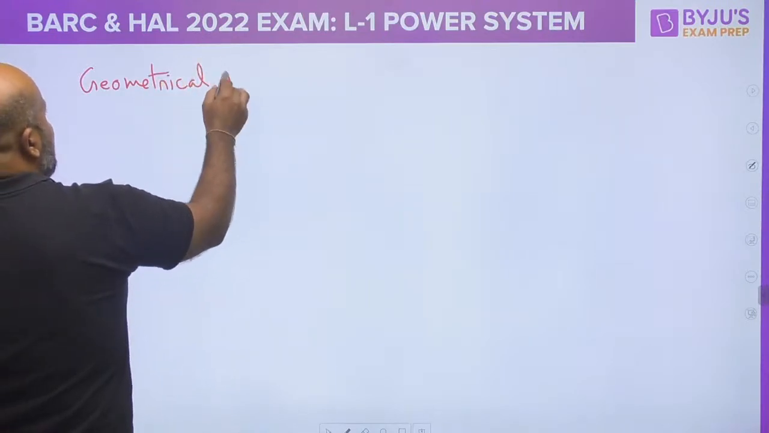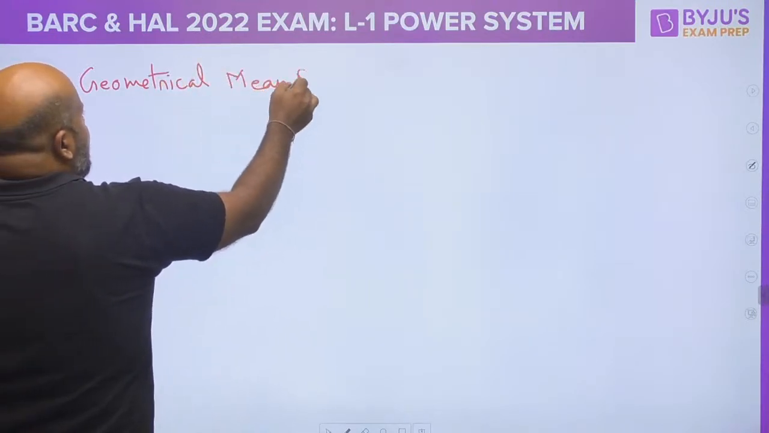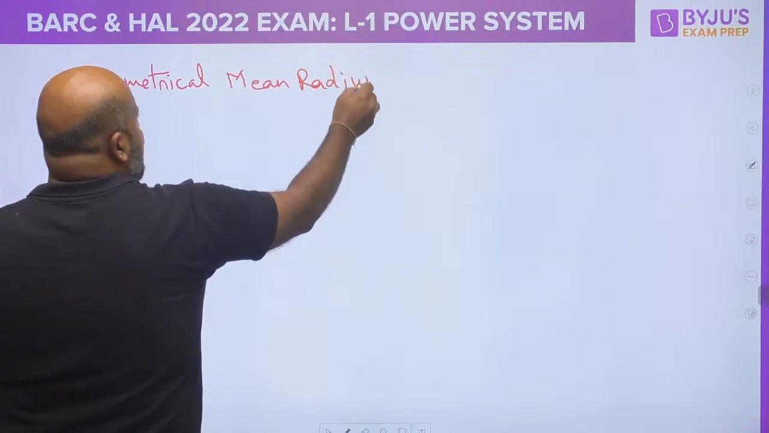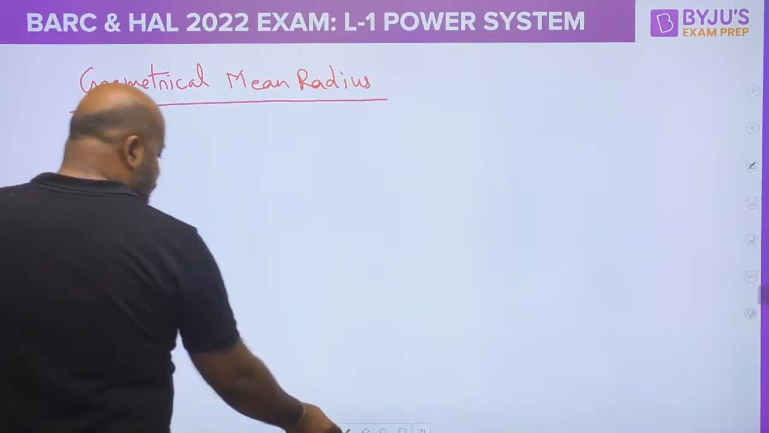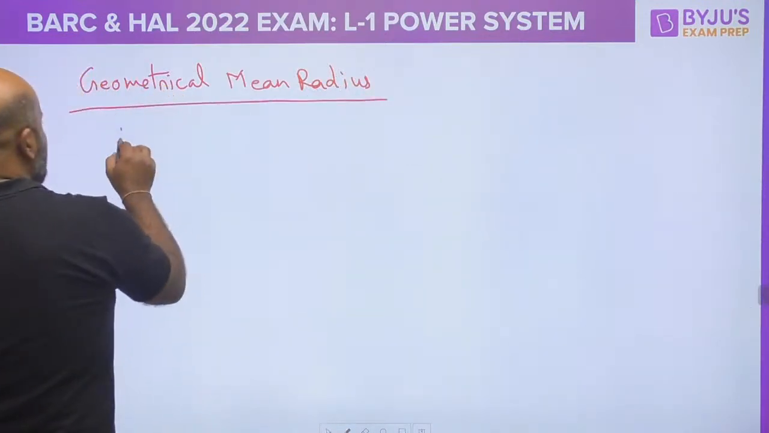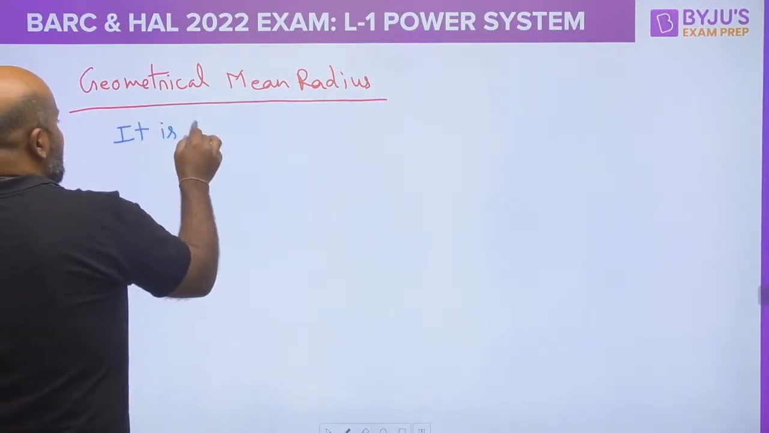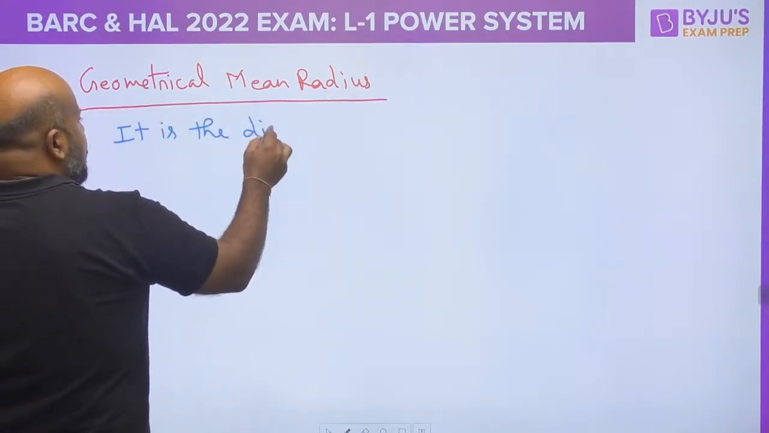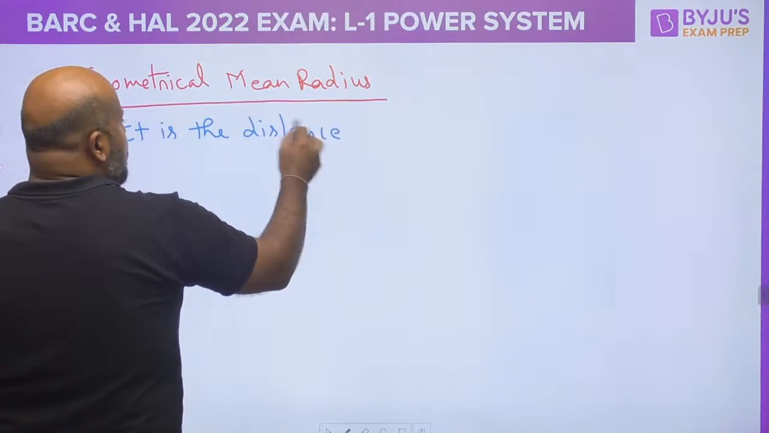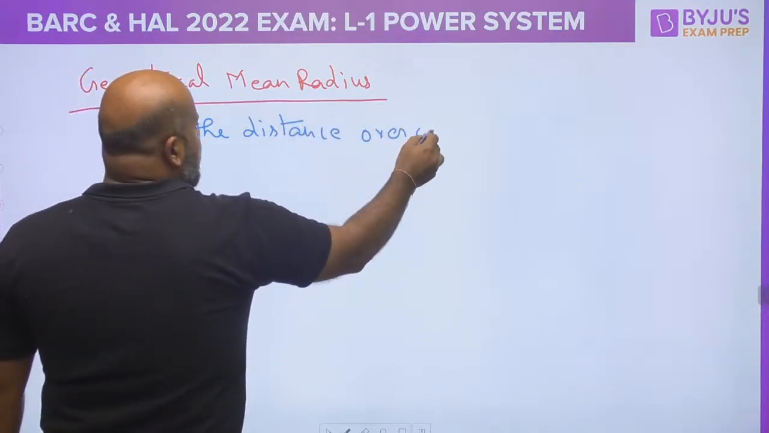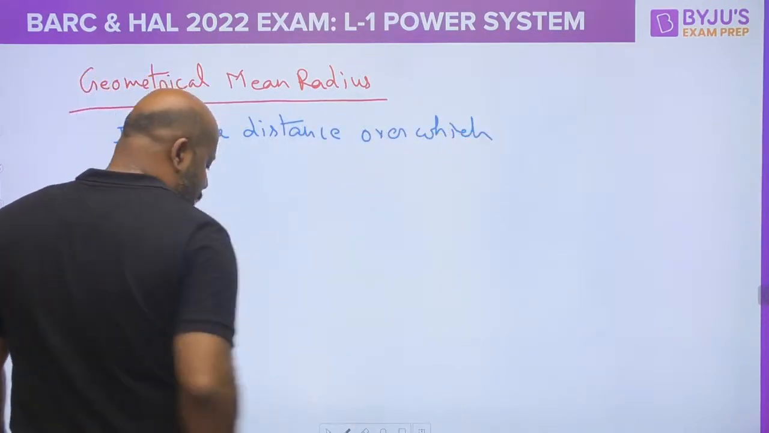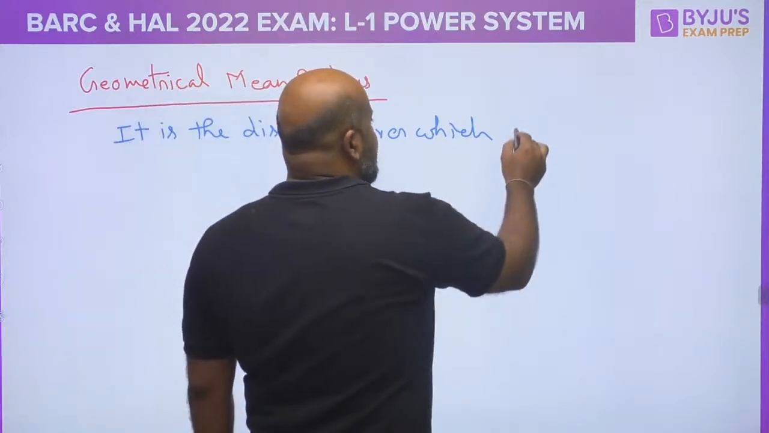Geometrical mean radius. In the most simple terms, you can define it as the distance over which internal flux is present.